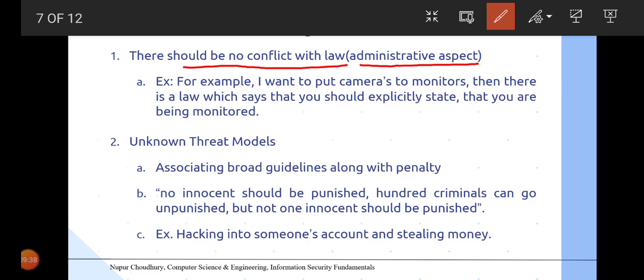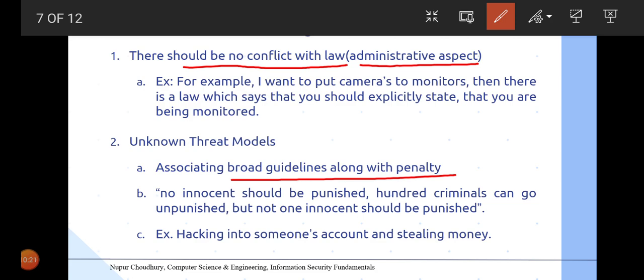The next is unknown threat models. This is associating broad guidelines along with penalty. We also call this a technical aspect, because we really do not know how our system will be attacked. In order to address all the attacks and their associated penalties and guidelines, we have to consider this kind of modeling, where we associate broad guidelines along with penalty for each and every attack that might happen in our system.